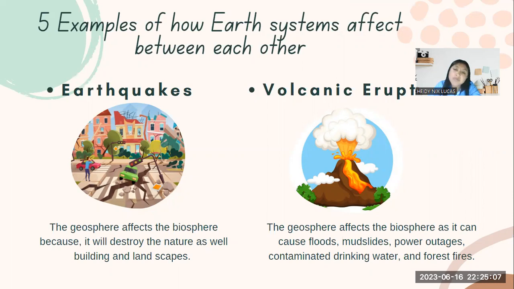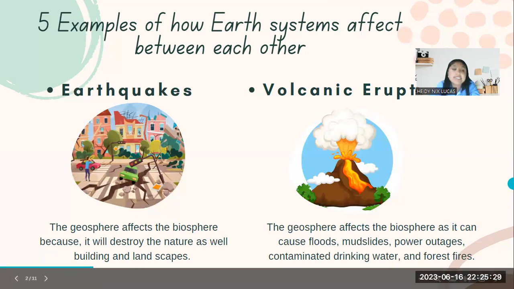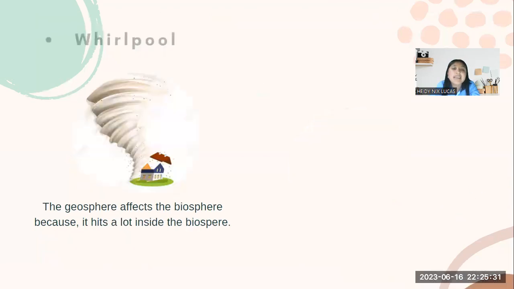Example number two, volcano eruptions. In this case, the geosphere affects the biosphere as it can cause floods, mudslides, power outages, contaminated drinking water, and forest fires. As the lava is hot, it could destroy things and also create another problem that we will see in this time.